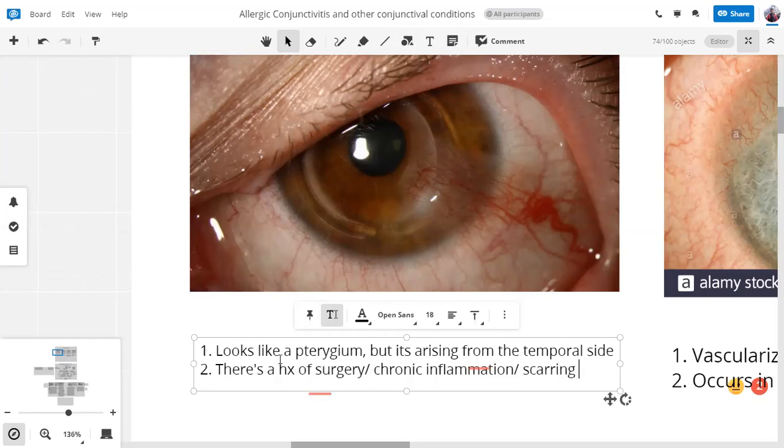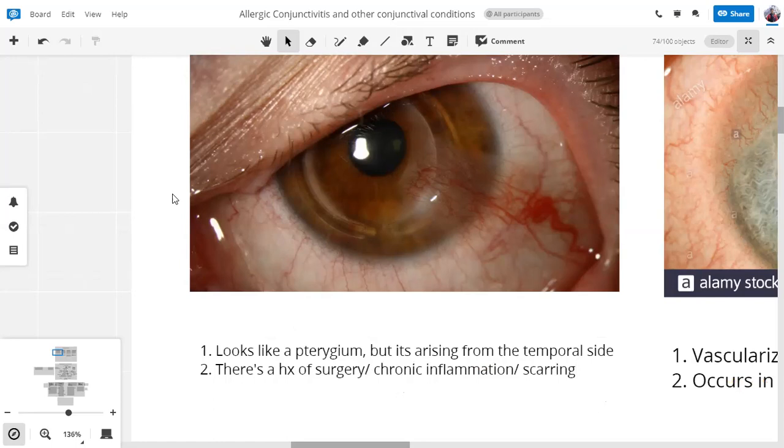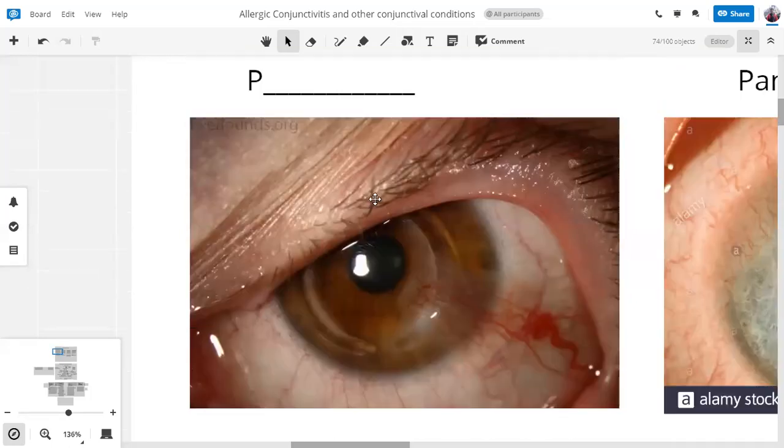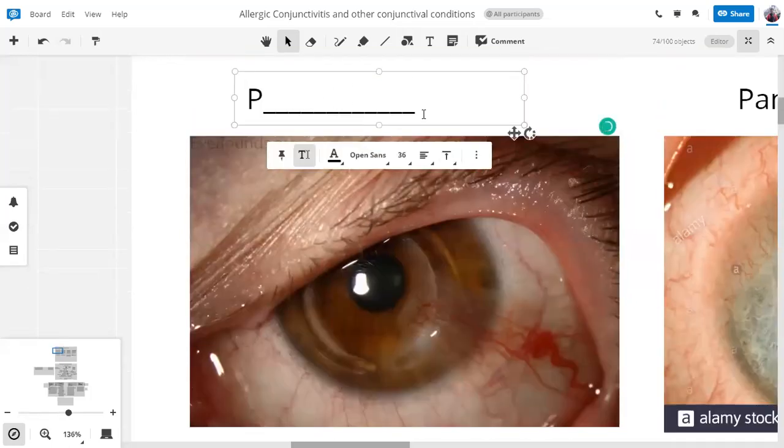What this does is that it actually causes some of the scar or the inflammatory tissue to encroach on the cornea. So our diagnosis in this case is something which looks like a pterygium, but it isn't a true pterygium. So it's a pseudopterygium.